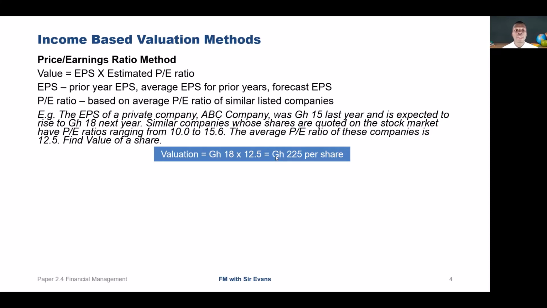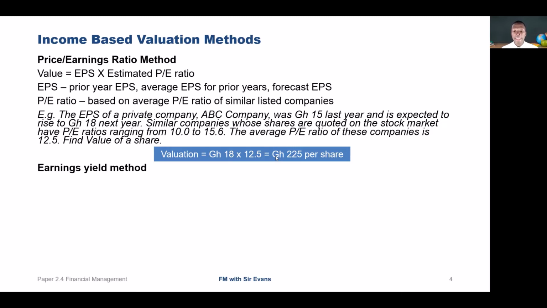However, in using the PE ratio, we could also consider using any amount within the range, that's 10 to 15. You could use 12, you could use 13. But often, where the company is not listed, you would want to reduce the PE ratio so that you make room for any risk that may arise.